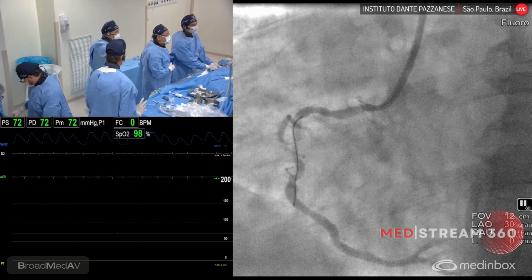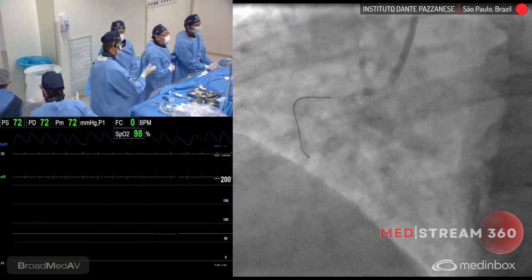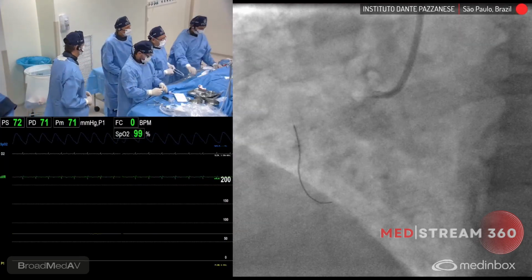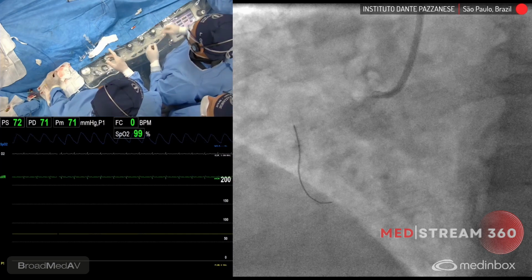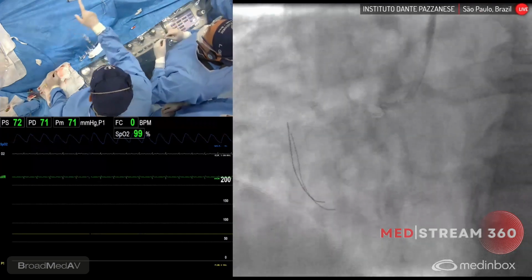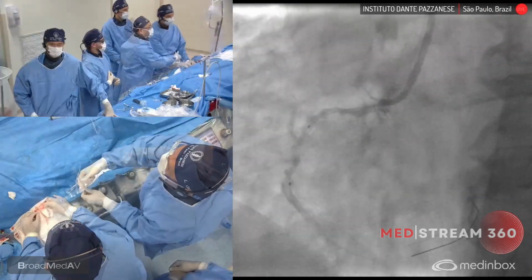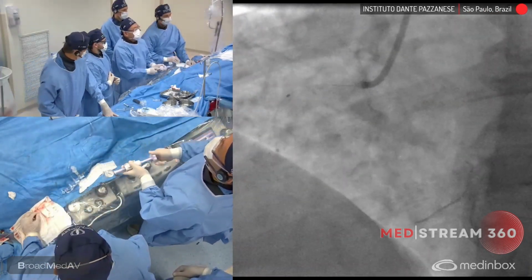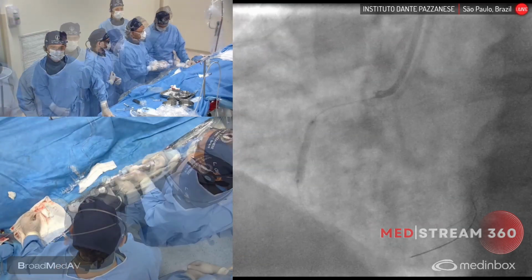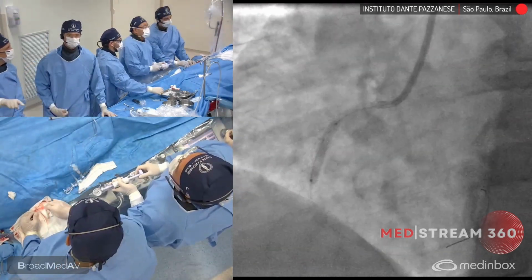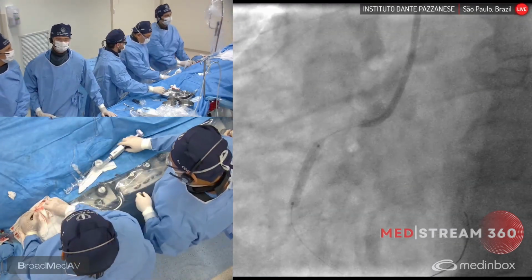We cannot forget there is a severe dysfunction in the anterior wall, and you're going to treat the contralateral. So are you going to do a direct stent implantation or predilation? I think predilation here. Also, I have some difficulty getting the wire deep. So you're going to use the balloon to get better support of the wire. What size is this balloon? It's 2.0 by 20. So you're predilating the lesion, and you see how the wire now goes very deep because of this technique. So now you're much safer to advance a stent here.